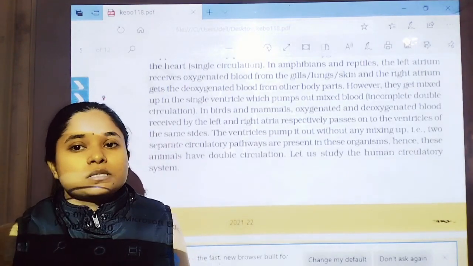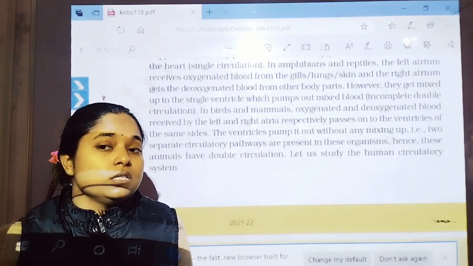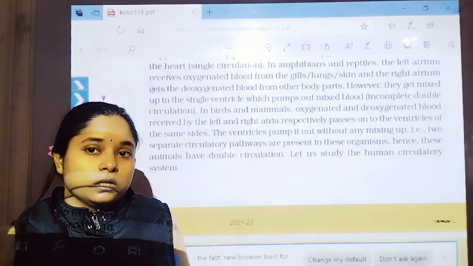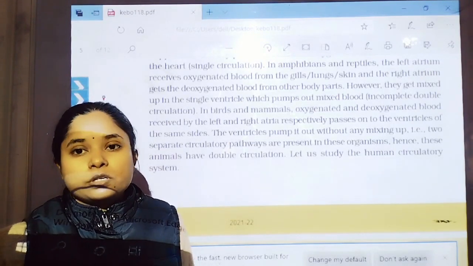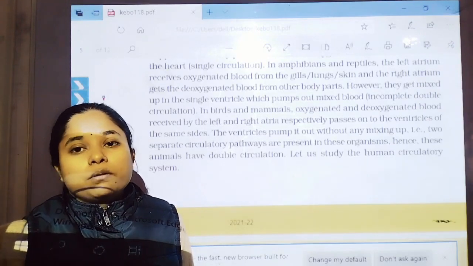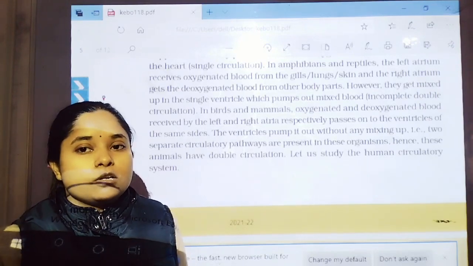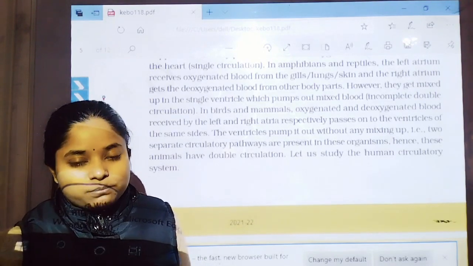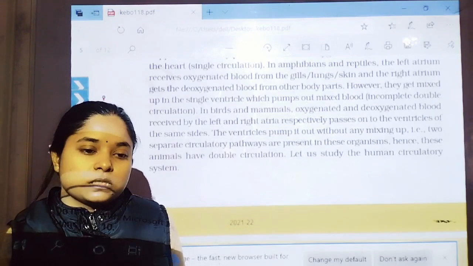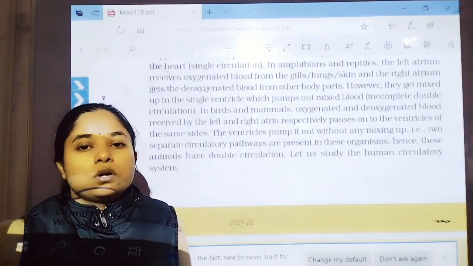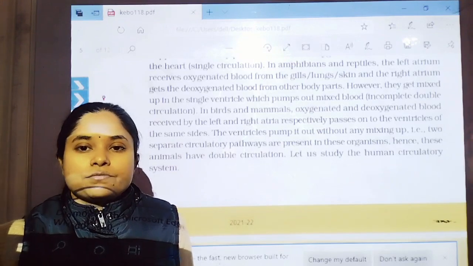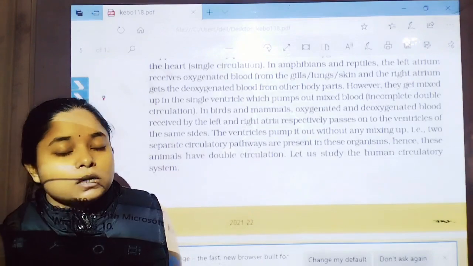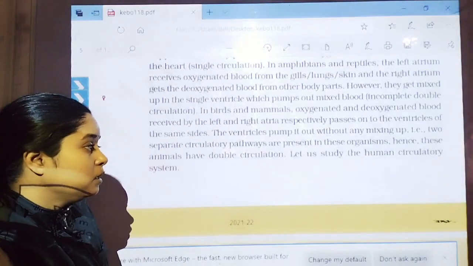In birds, mammals and crocodile, the four-chambered heart is present. Now in the four-chambered heart, the blood transported through the heart to the body tissues is pure, oxygenated blood, where oxygenated and deoxygenated blood get separated in the ventricle because of the interventricular septum present between the right and left ventricle. So that's why oxygenated and deoxygenated blood are separated by the septum present in the ventricle.